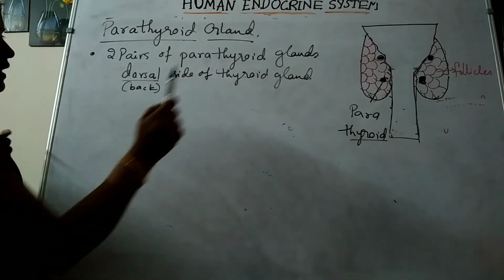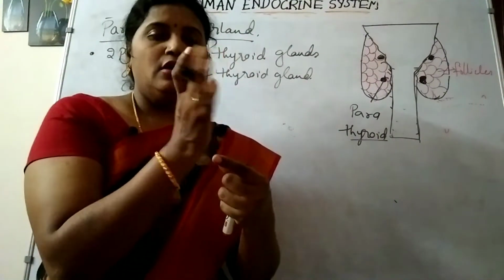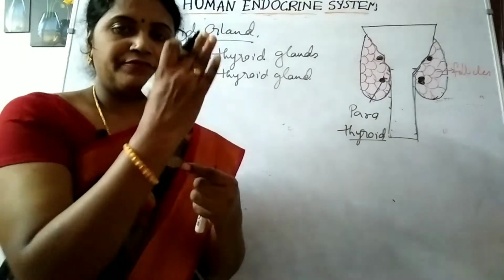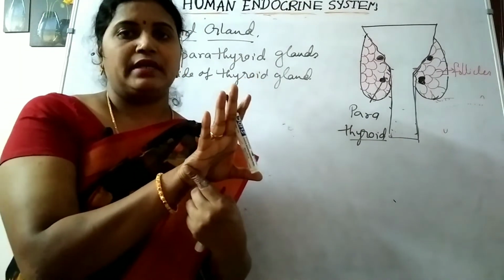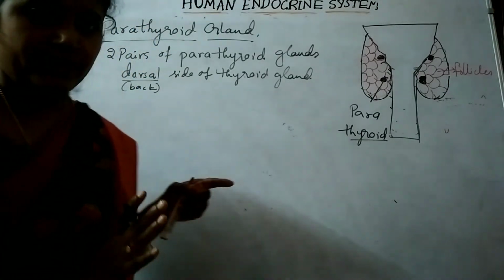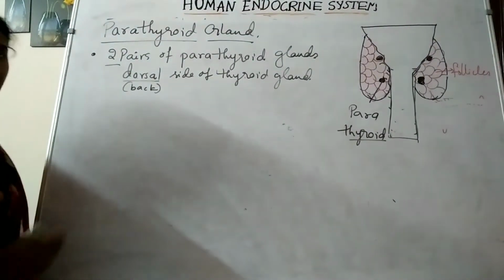In front it contains the thyroid gland, and just back of the thyroid gland it contains the parathyroid glands. Four in total, so two pairs of parathyroid.